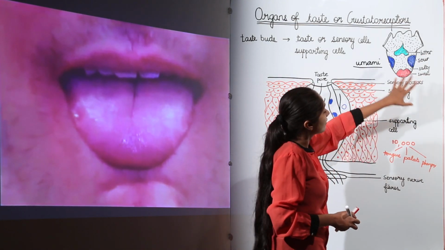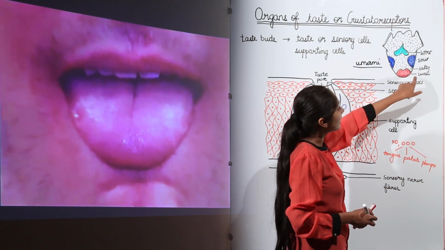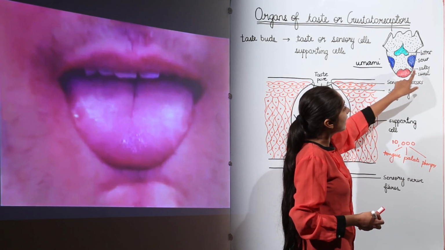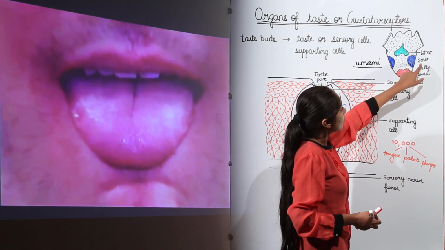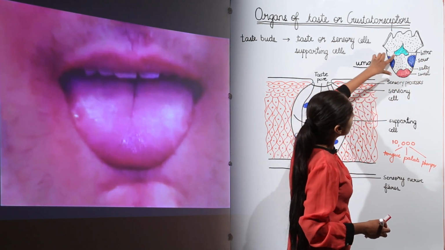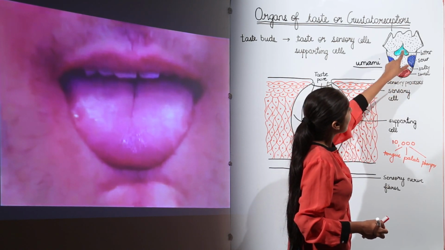So it was recognized that the taste buds for sweetness recognition are located anteriorly, for salty the anterolateral portion of the tongue, for sour taste the lateral portion, and for bitter taste the base portion. So sweet, salt, sour and bitter.